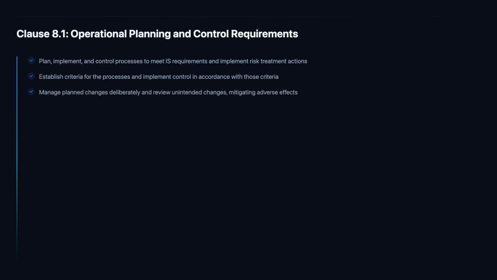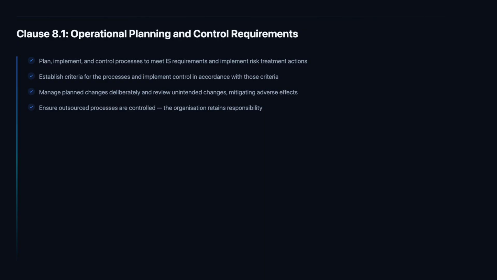Change management is one of the most operationally critical aspects of Clause 8.1. Plan changes, system upgrades, configuration changes, new service deployments, organizational restructuring must be managed deliberately, with information security implications assessed before the change is implemented. Unintended changes, configuration drift, software updates that alter security settings, unexpected system behaviors, must be detected, reviewed, and mitigated. The majority of security incidents in practice trace back to changes that were not properly assessed or controlled, making this requirement one of the highest value disciplines in the entire ISMS.